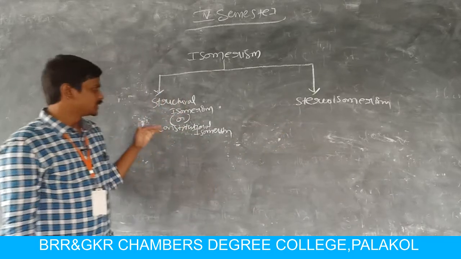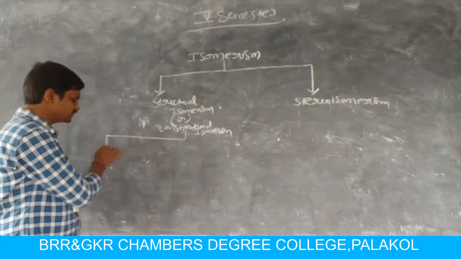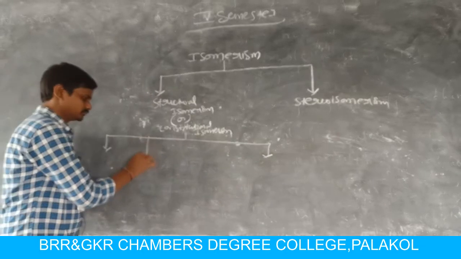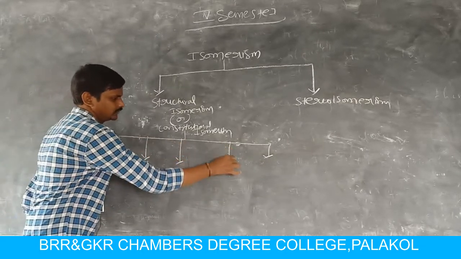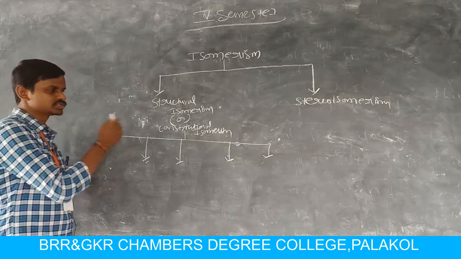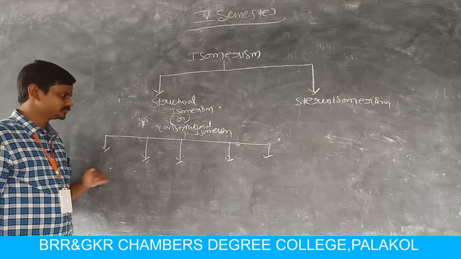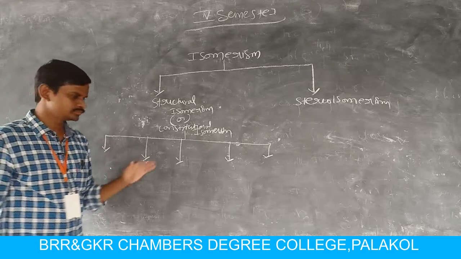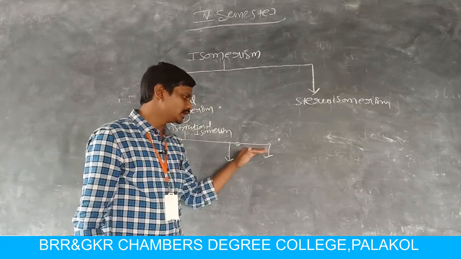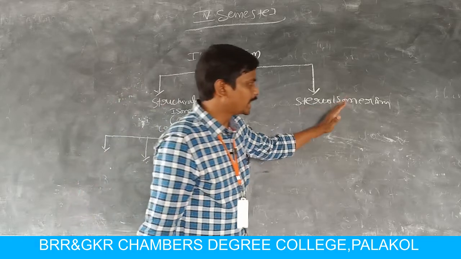Structural isomerism or constitutional isomerism is again divided into 5 types: chain isomerism, positional isomerism, functional isomerism, ring chain isomerism, and finally metamerism.